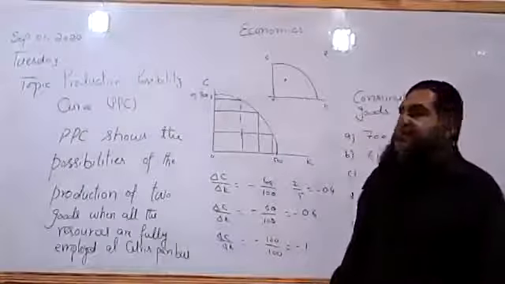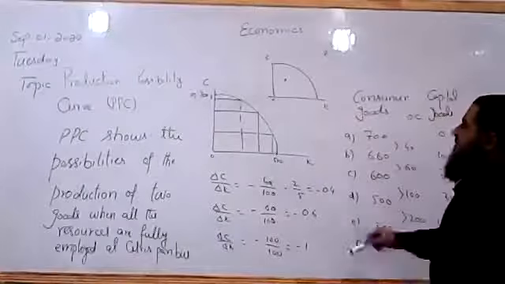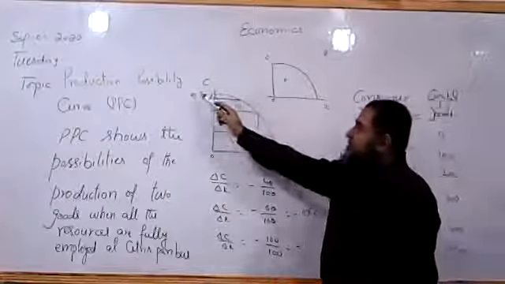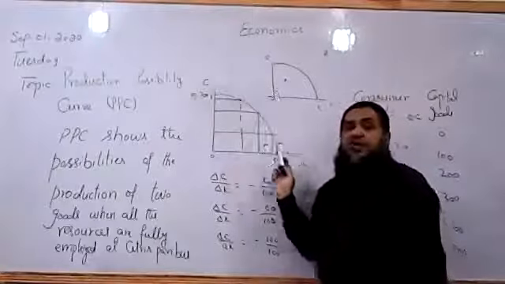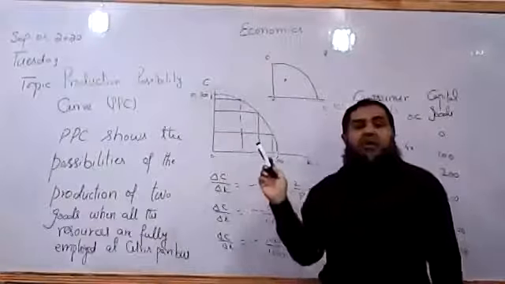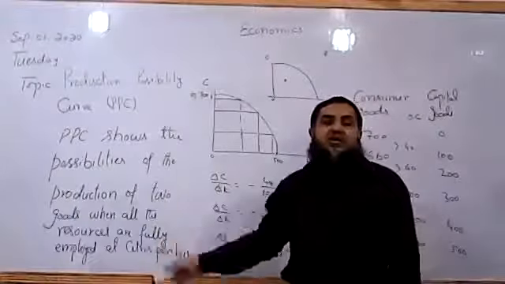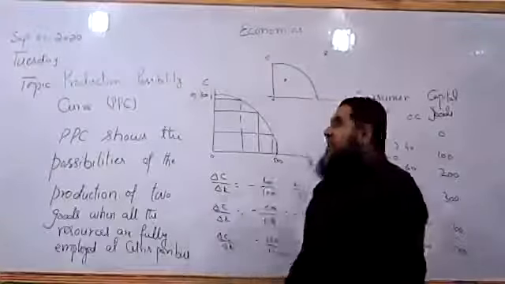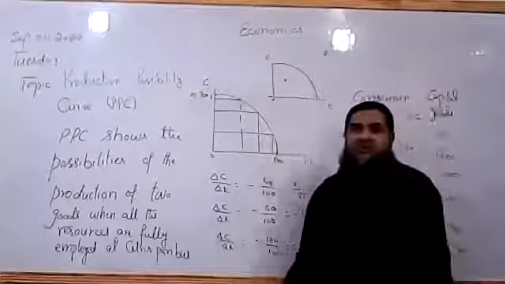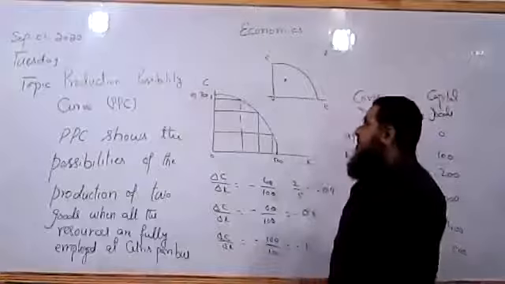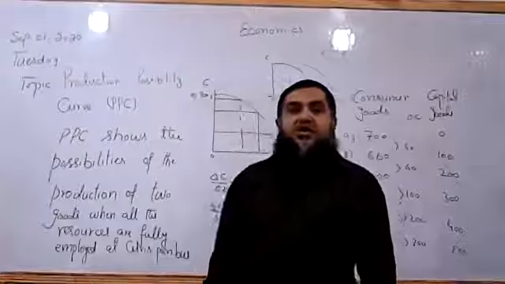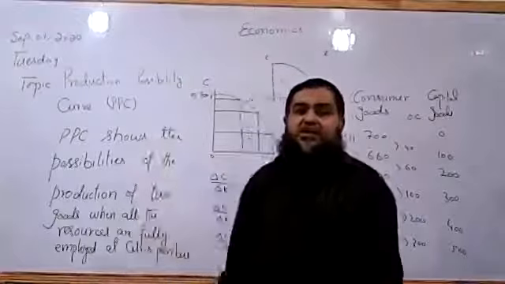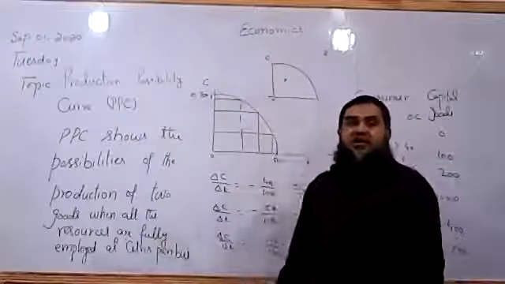Why is it increasing? The reason is that when resources are transferred, transformed from consumer goods to the production of capital goods, they are not as productive as they were in the consumer goods. So their transformation is becoming difficult. It is the same case as if I am teaching you economics and I am asked to teach you business studies, I will not be as efficient as I am in teaching economics.